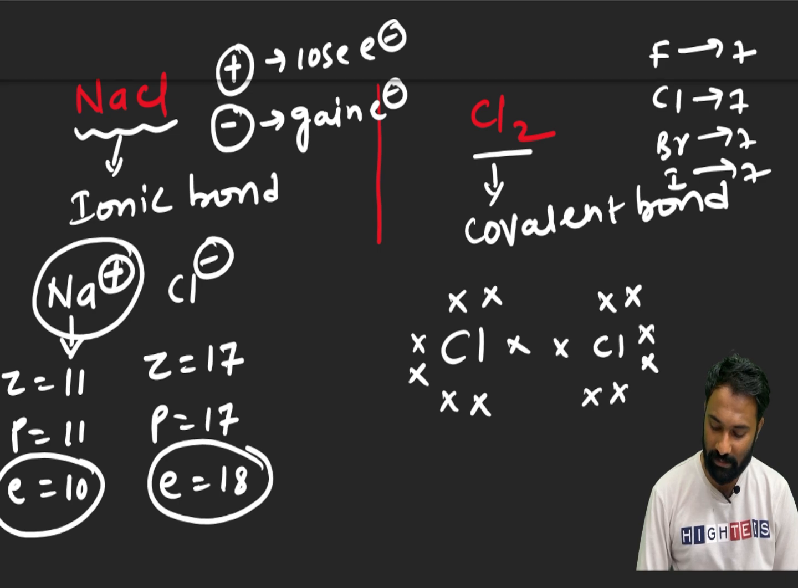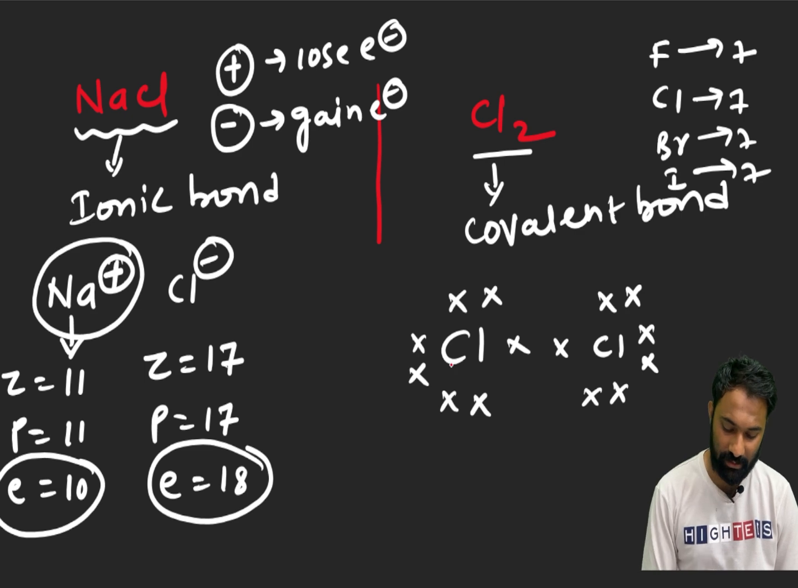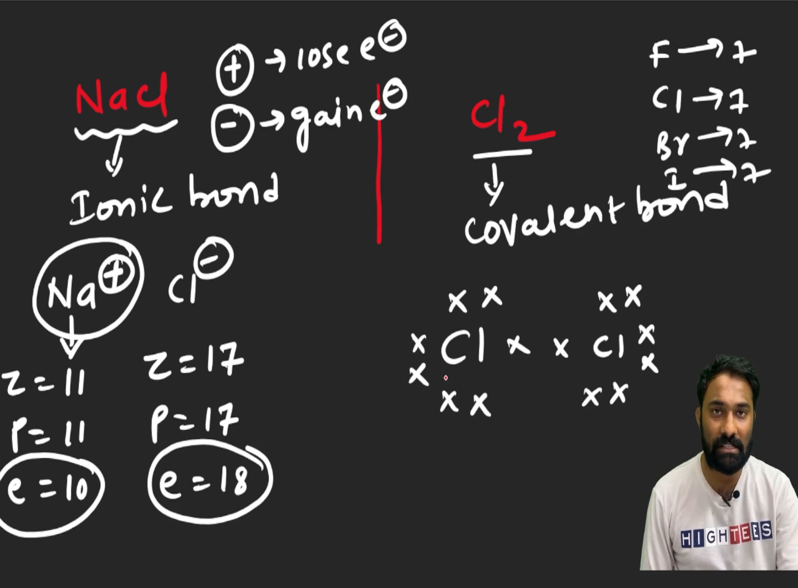Now you can see here, this chlorine completes its octet. Means this chlorine completes 8 electrons. If it is having that, it will complete its octet. That we know, because it will reach the noble gas electronic configuration.